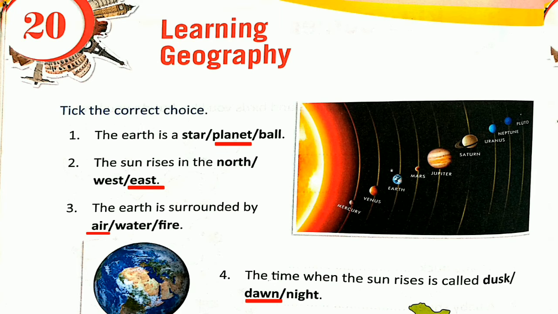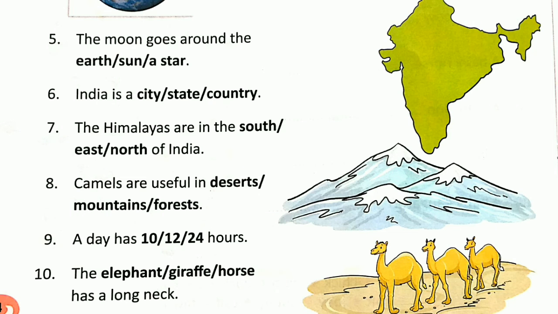Okay, now next, number 5. The moon goes around earth, sun or a star? Yes, the moon goes around the earth. Very good. Now number 6. India is a city, state or country. So India is a country, yes, where we live.